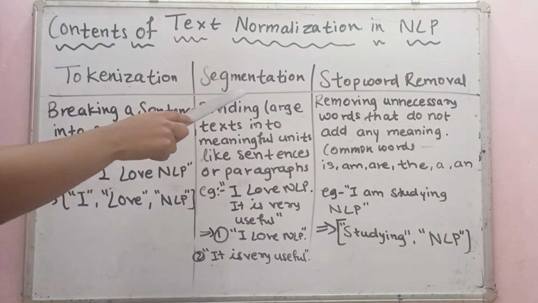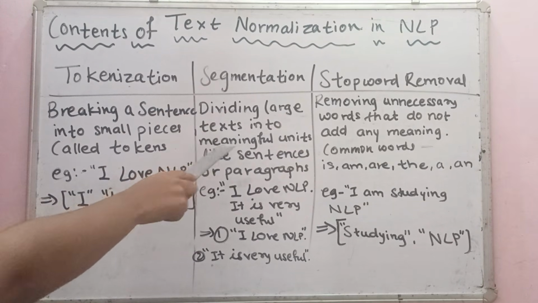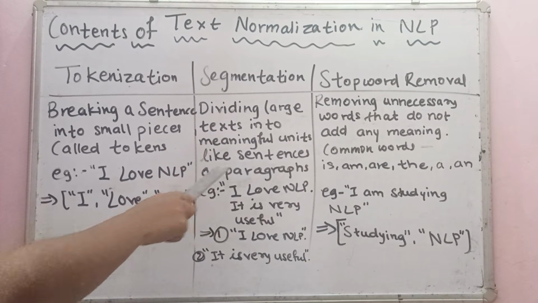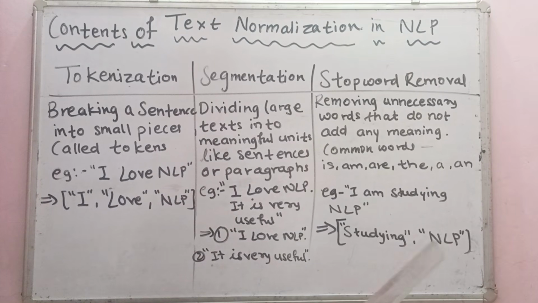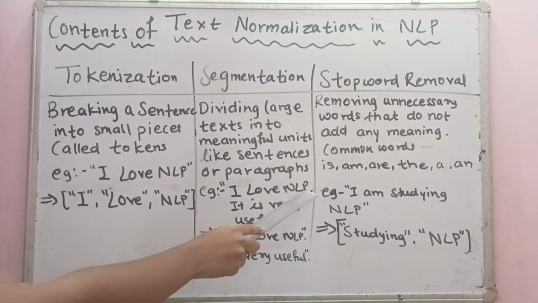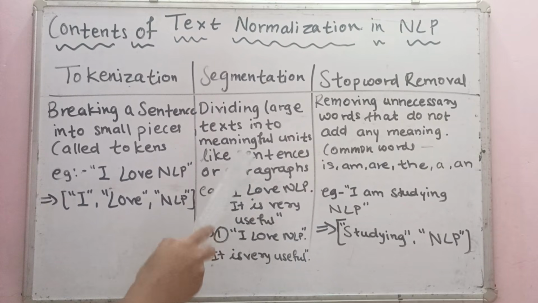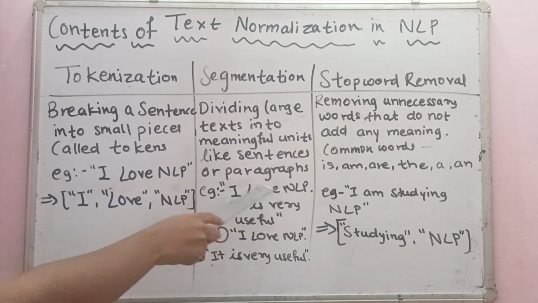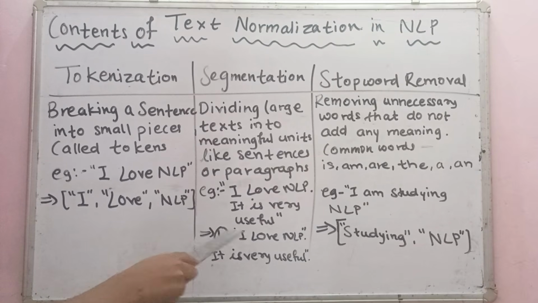Next is segmentation, which means dividing large text into meaningful units like sentences or paragraphs. If we are given a large text, the computer will divide it into meaningful sentences. For example, if the whole text is, I love NLP. It is very useful, the NLP will segment it into two parts: first, I love NLP, then, it is very useful.